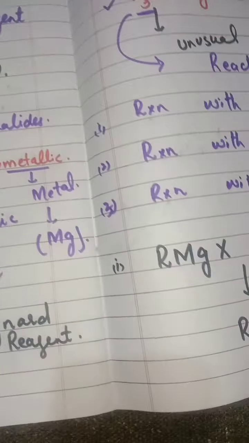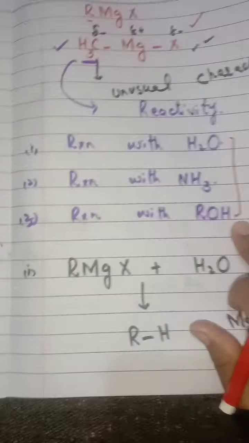So here we are saying that we have formed alkanes from the Grignard reagent by reacting with water. When water reacts with Grignard reagent, it forms alkane. When ammonia reacts with Grignard reagent, it also forms alkanes. And when alcohols react with Grignard reagent, they will also form alkanes. So it was all about today's lecture. Thank you.